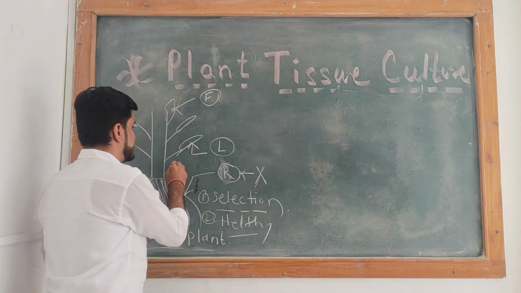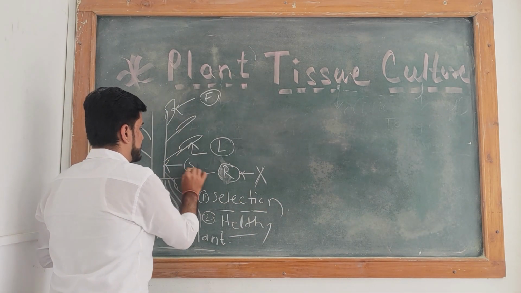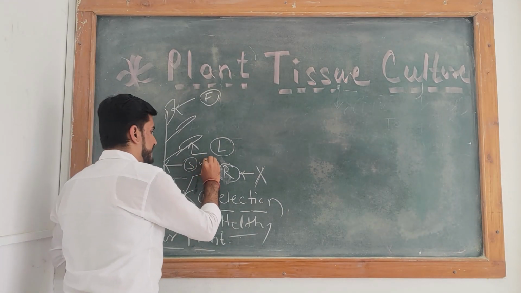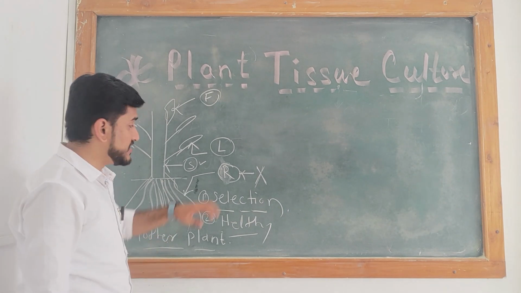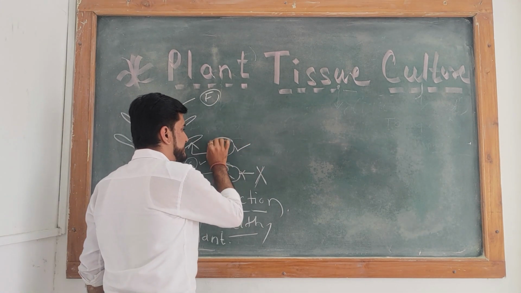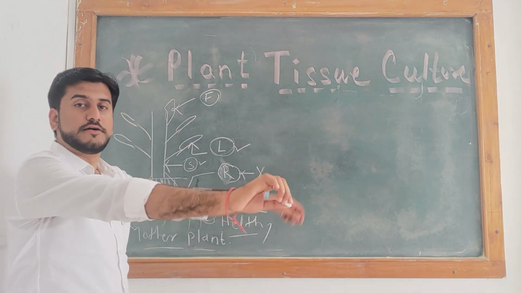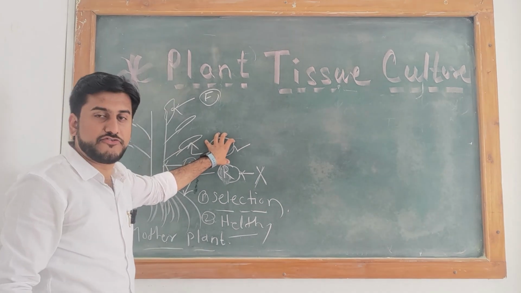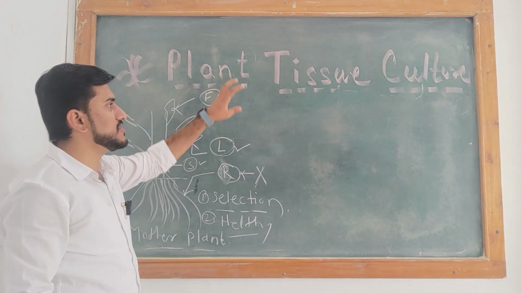The second one is the stem. Stems are utilized for tissue culture, but the soft target is the leaves, or leaf system, of the mother plant. So you select the leaves from the mother plant for the tissue culture method.